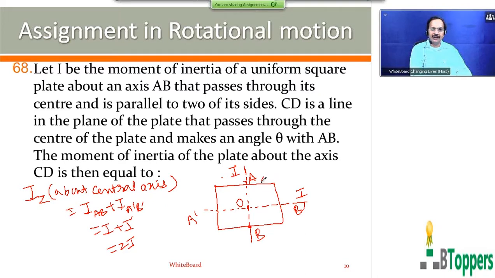The same way here, the line CD is in the plane of the plate, passes through the center of the plate, and makes an angle theta with AB like this. So you can draw a line perpendicular to the line COD. This line makes the same angle theta.